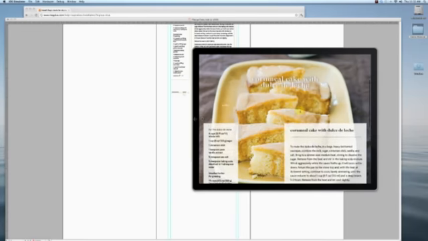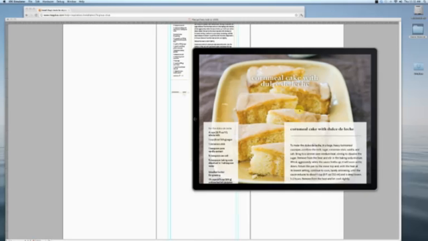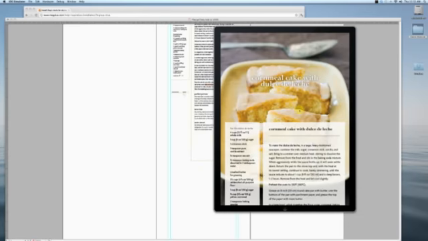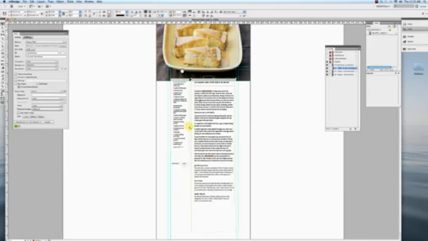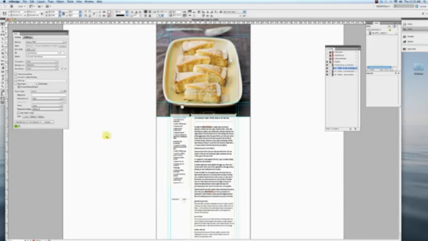Now, there's another kind of neat little trick in here, and I'm going to show you how we did this to control how the layout looks in either orientation without creating it from scratch, and that's a function we call pinning. So you see these two boxes have moved when I turn it. That's because they're each set to pin to a different edge, and what pinning essentially means is to take a particular object and move it to the same relative distance from any given edge: top, bottom, left, right. And the way you set that up here in InDesign is using the plugin, and it's over here in the plugin under pinning.